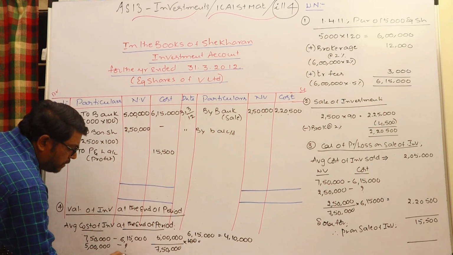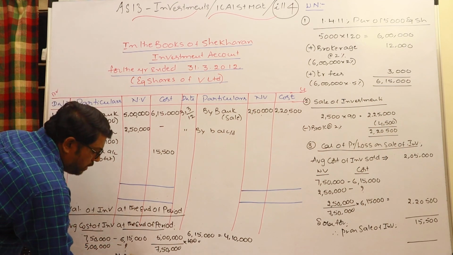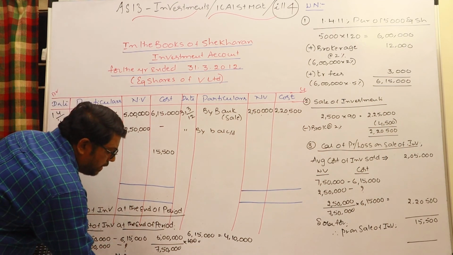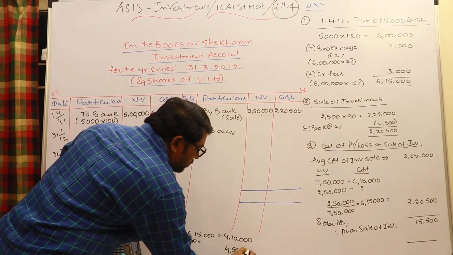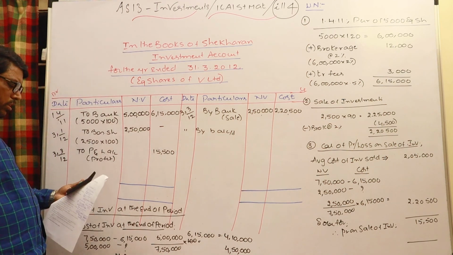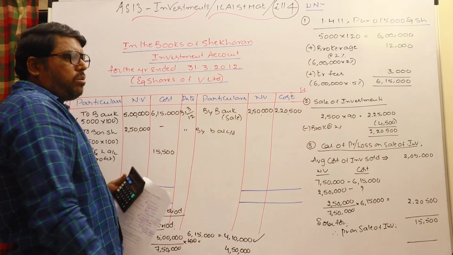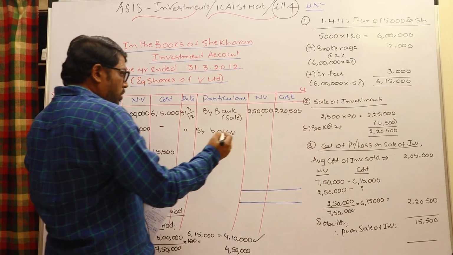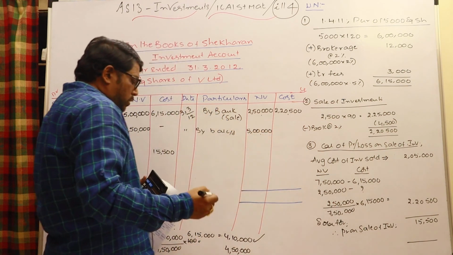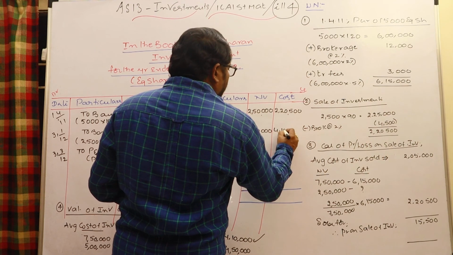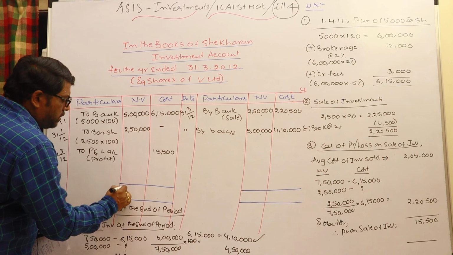Let us see the market price for them. How many investments are you still having with you? 5,000 investments. Market price 90 rupees. It would be 4,50,000. Whichever is lower is to be considered, therefore you can consider cost price. Whenever you consider cost price, you need not incorporate any loss. So in the nominal value you may take 5 lakhs, whereas in the cost column you can take 4,10,000. That's all. Now total both the sides.